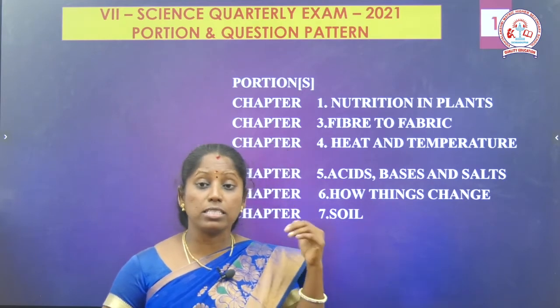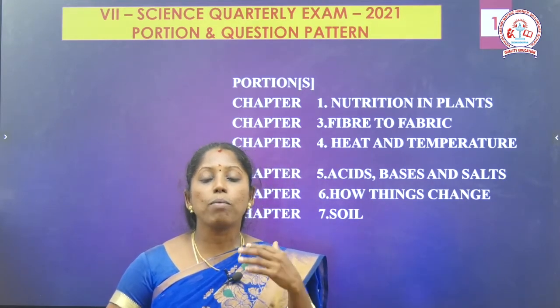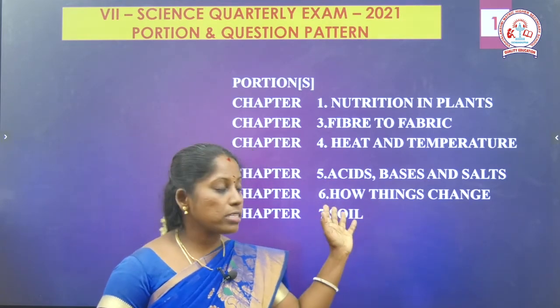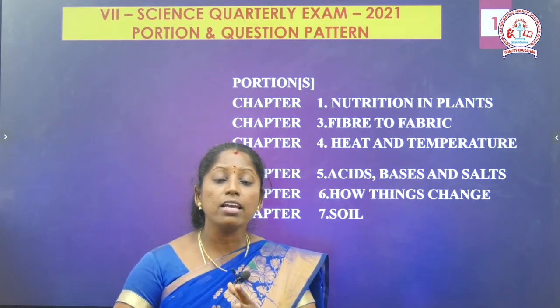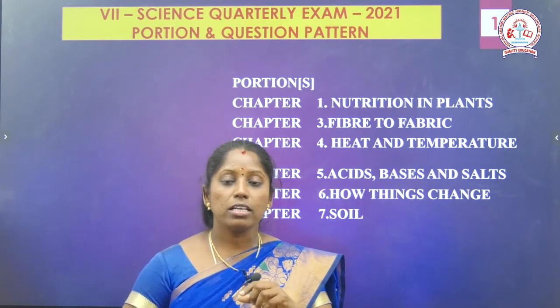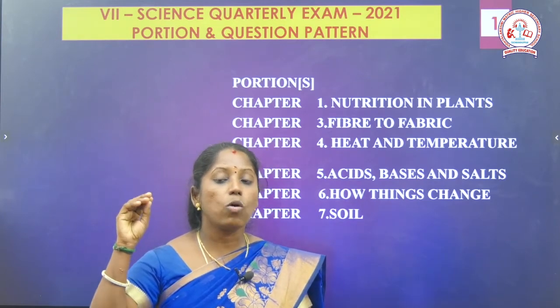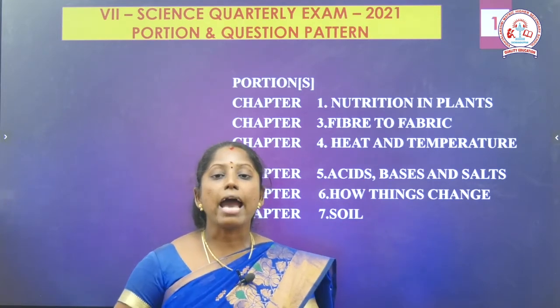Then next, bases. Bases we also use in everyday life. We use soap and powder, and these all contain bases only. So acids and bases. Then how can you identify these acids and bases? We know, children, by using indicators. That also we should learn in that lesson. Then finally, what are salts? How salts are formed by the reaction between acids and bases.